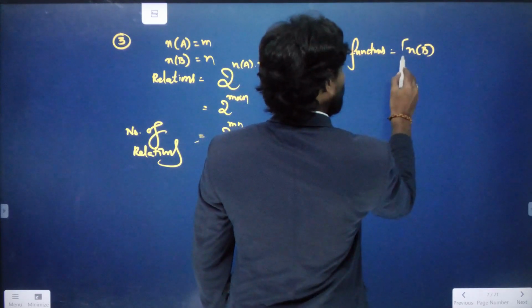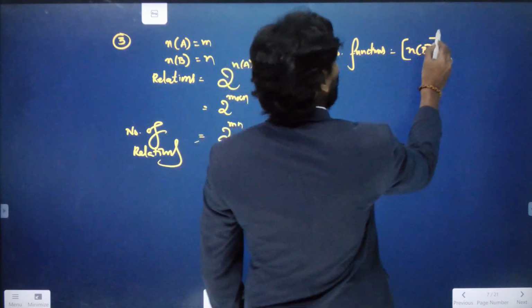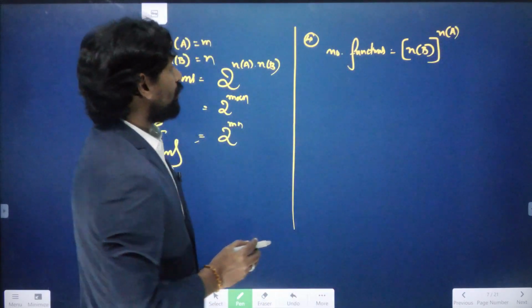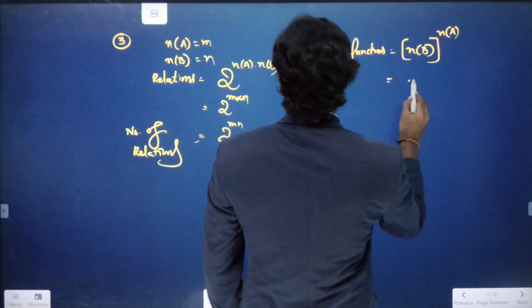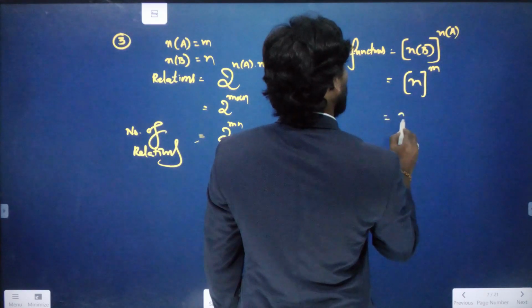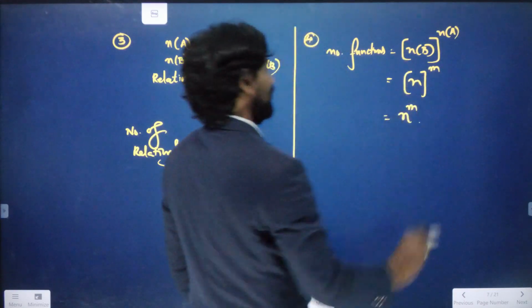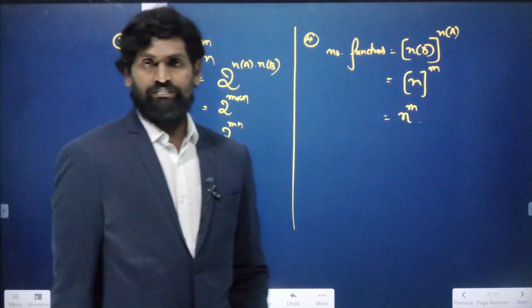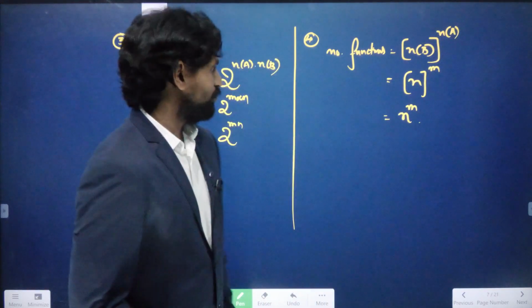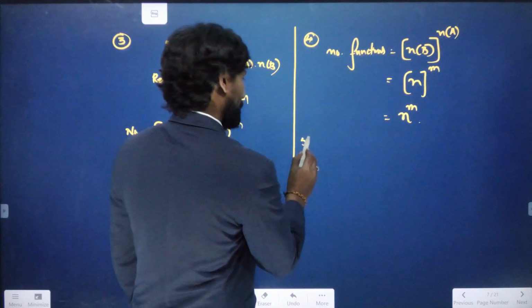Number of elements in codomain to the power of number of elements in domain. The number of elements in codomain is n, and the number of elements in domain is m. So simply the number of functions is n to the power of m. So let us move on to question number 5.